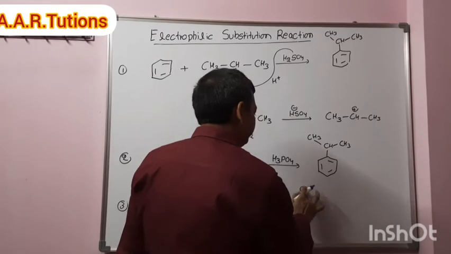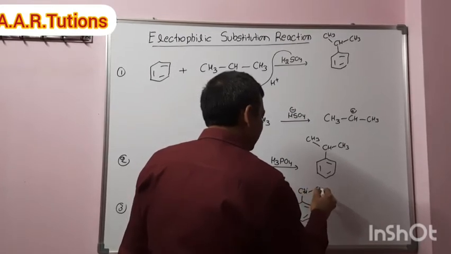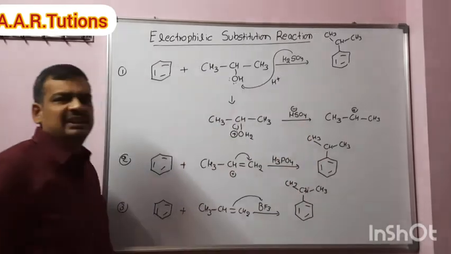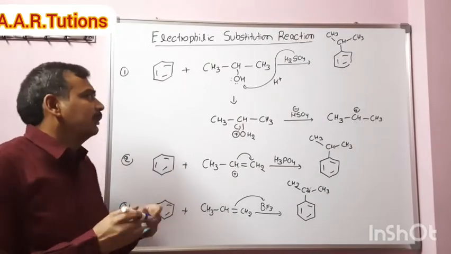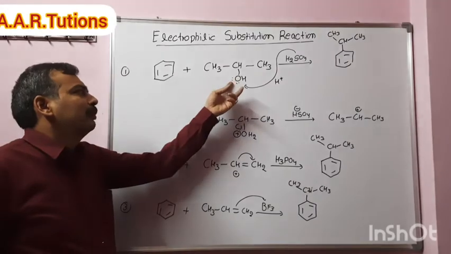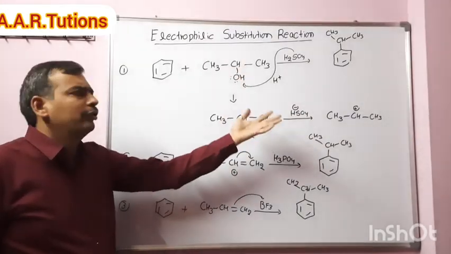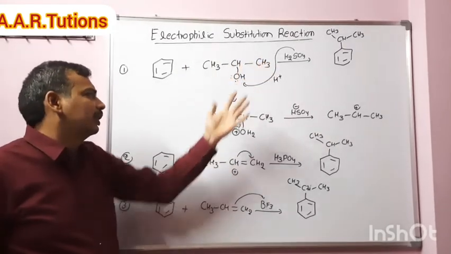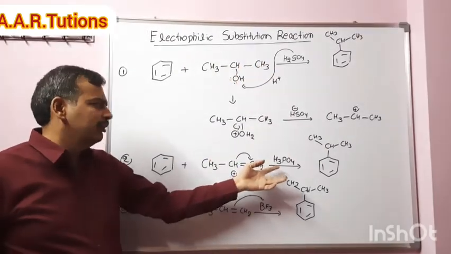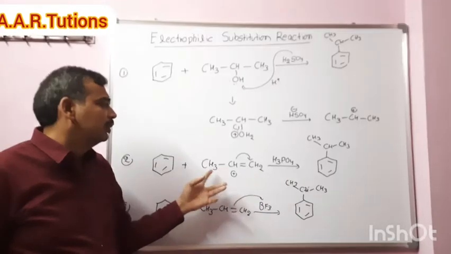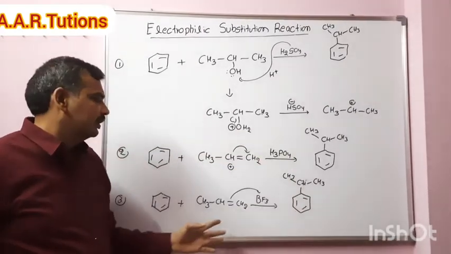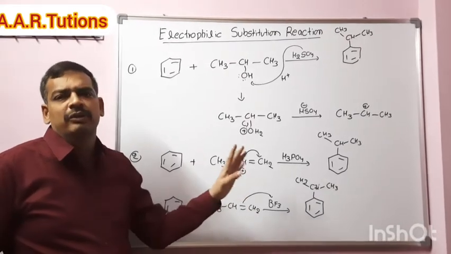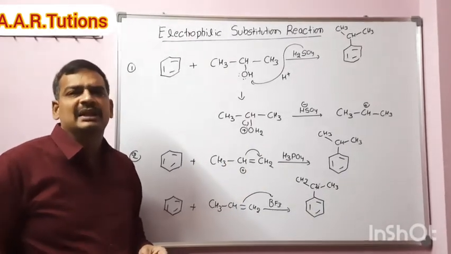CH, CH3, CH3. So in all these examples, cumene is formed as the main product. Just the conclusion. 2-propanol with H2SO4 or H3PO4 will give a carbocation that will attack on benzene, and we will get the product. So propane reacts with H3PO4, even we can use H2SO4 here also, and we will get cumene as a product. When propane reacts with BF3, this is also Friedel-Crafts alkylation to give isopropyl benzene, cumene, as the main product.